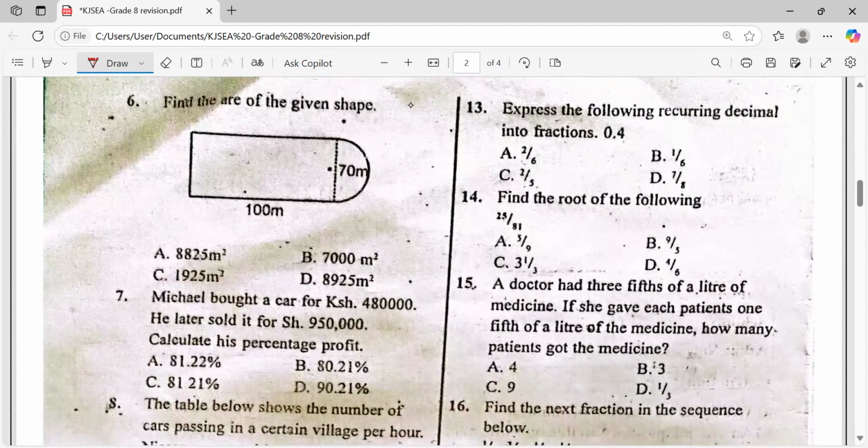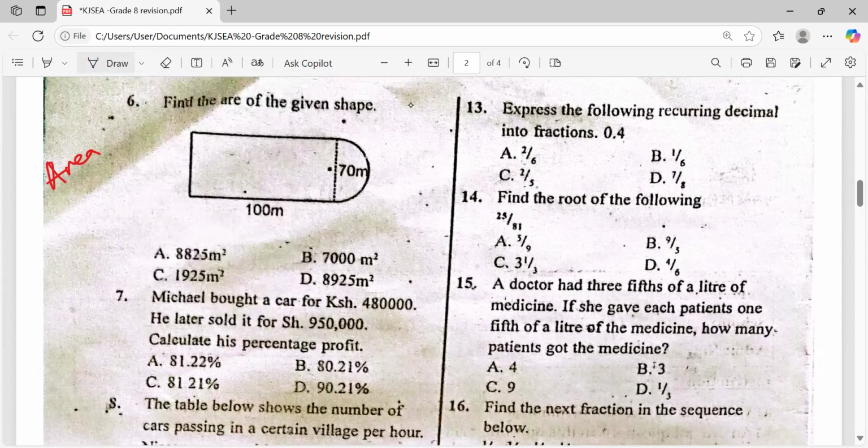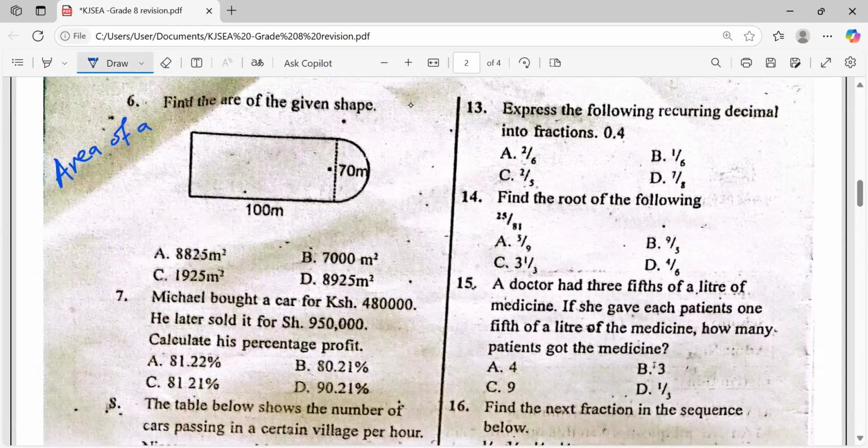Question number 6. How do we calculate this question? You've been told to find the area of a given shape. It appears under the topic area of a figure. Let me change the pen for clarity. So it is under that topic. Find the area of a given shape.